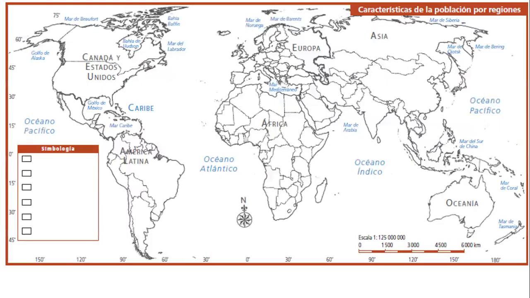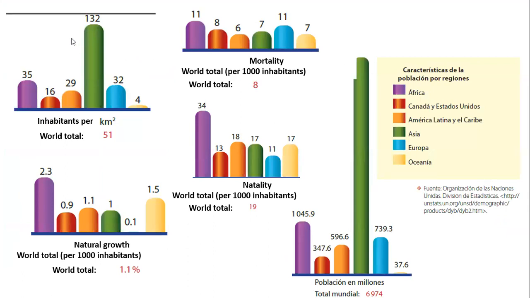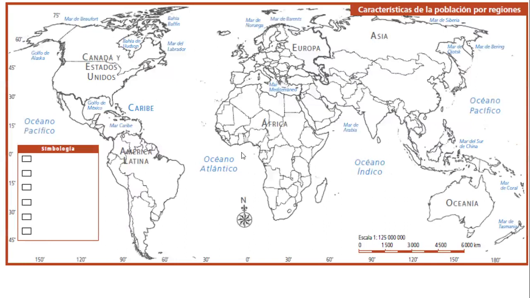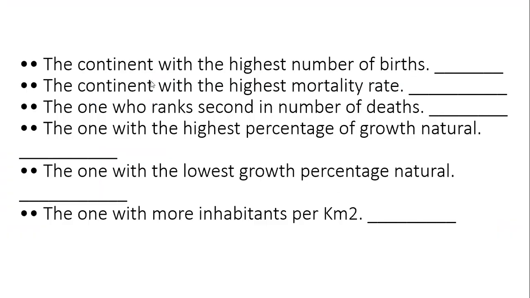These are the graphs. And this is the map. This is the symbology chart to color each of these continents. And these are the questions that you need to answer using the graphs, please.